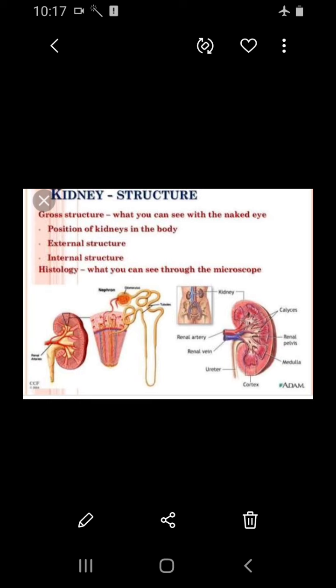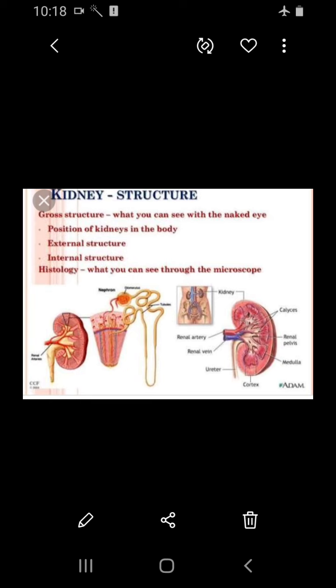That is the curved structure you can see in the nephron. These curved structures are called the proximal convoluted tubule. You can see it is a U-shaped tube, a hairpin loop-like structure called the loop of Henle, and then the distal convoluted tubule. Then the distal convoluted tubule opens into the collecting tubule. Finally, it leads into the collecting tubule.